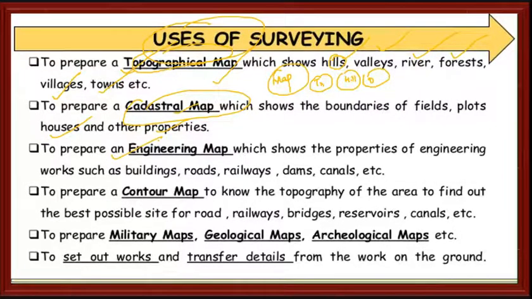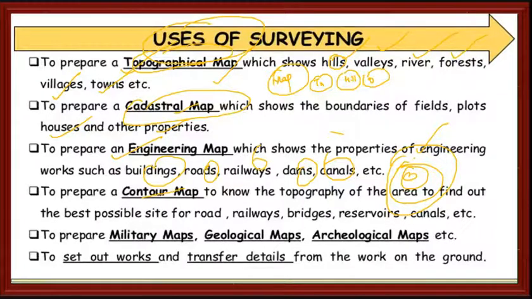Then engineer maps, which show the properties of engineering works such as buildings, roads, railways, dams, canals, etc. Then what are contour maps? A contour map is also one of the most important maps that you should study. It represents the hills and the valleys. I will show the map diagram. It will be round, round, round like this. These lines are called contour lines.